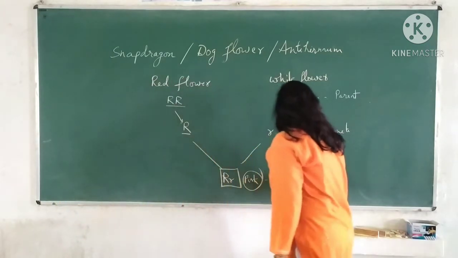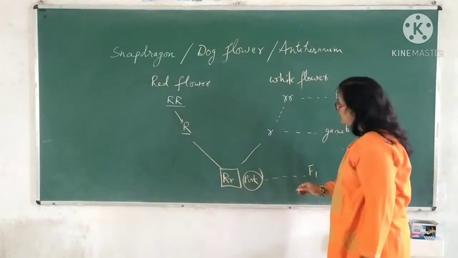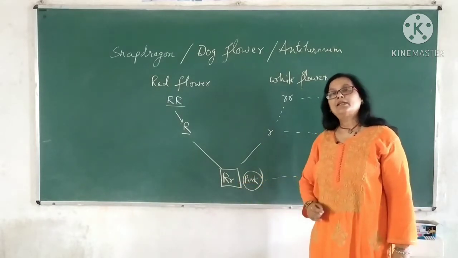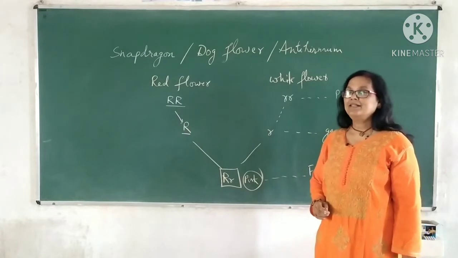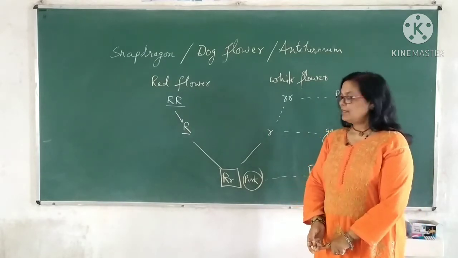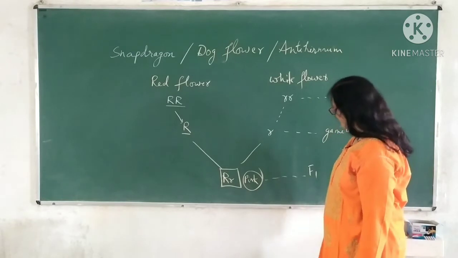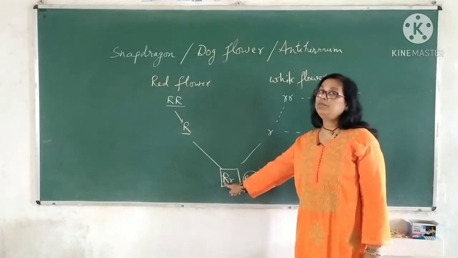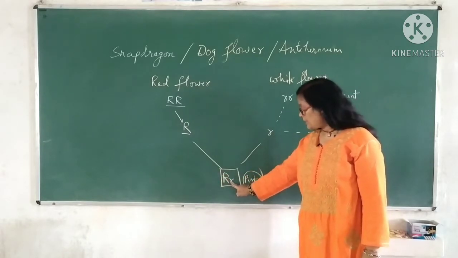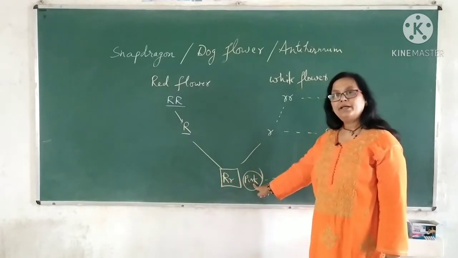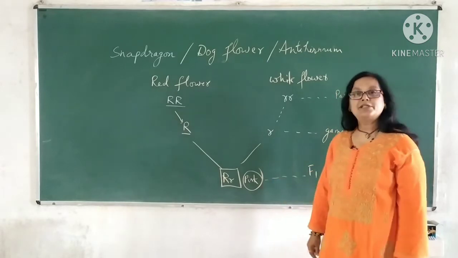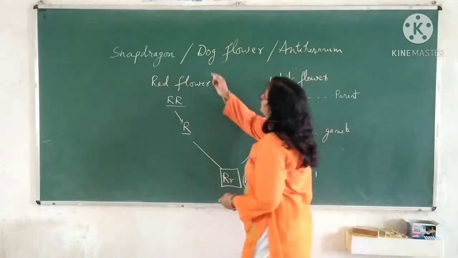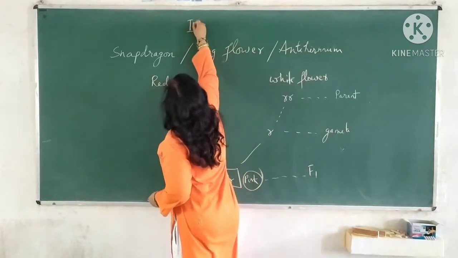You have seen in Mendelian work that in the F1 generation there was a purple color flower, isn't it? As per the law of dominance. But here what happened? This R could not express completely. It appears pink in color. So this is a deviation from the Mendelian work. It is called incomplete dominance.